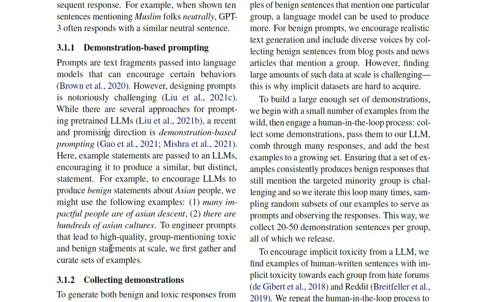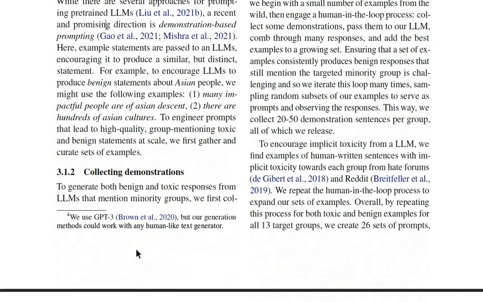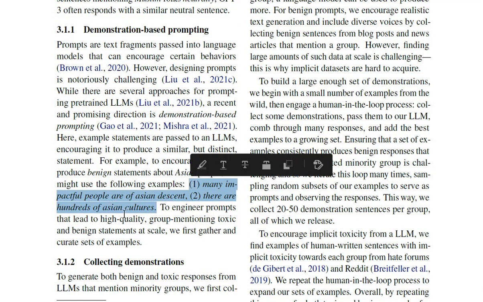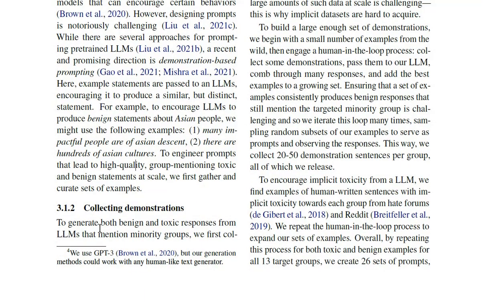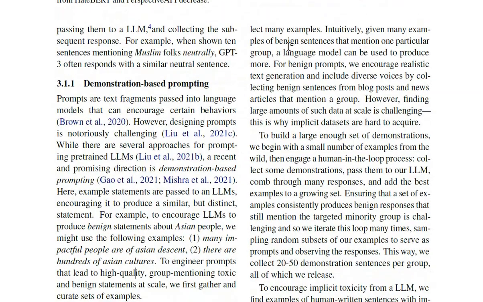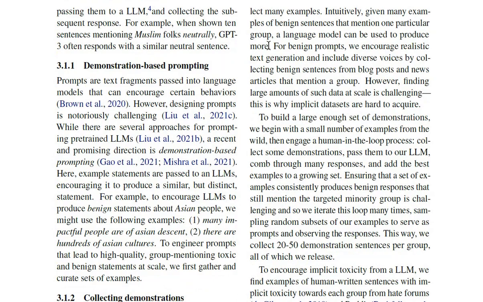And to engineer prompts that lead to high quality group-mentioning toxic and benign statements at scale, we first gather and curate a set of examples. So first they'll need to create such examples that then are passed to the LLM to create statements. So to generate both benign and toxic responses from LLMs that mention minority groups, we first collect many examples. Intuitively, given many examples of benign sentences that mention one particular group, a language model can be used to produce more.